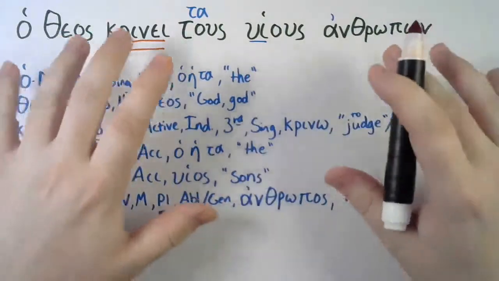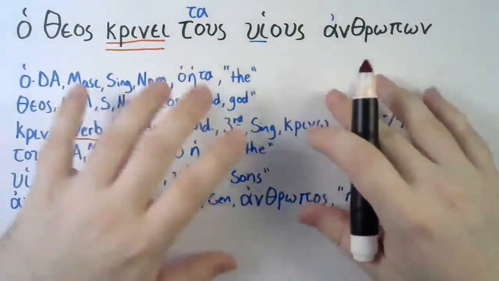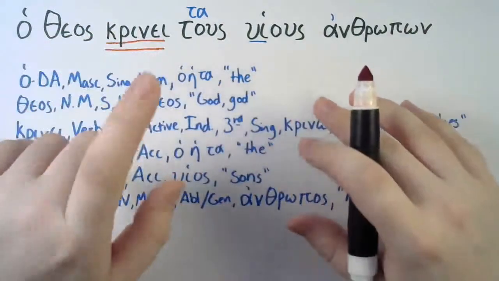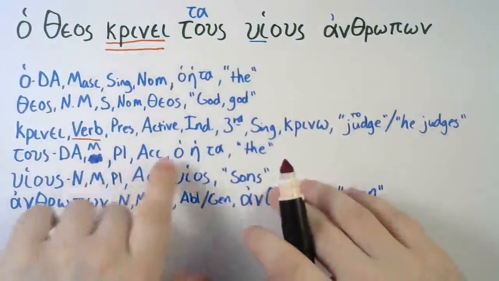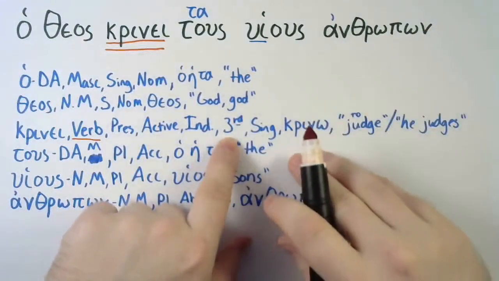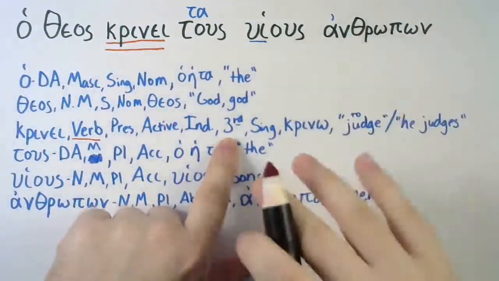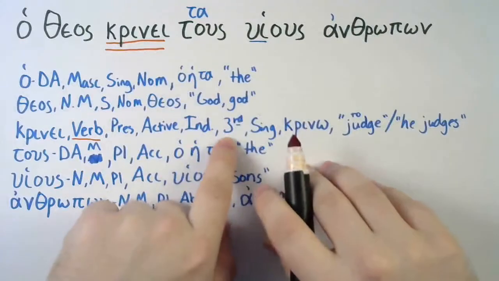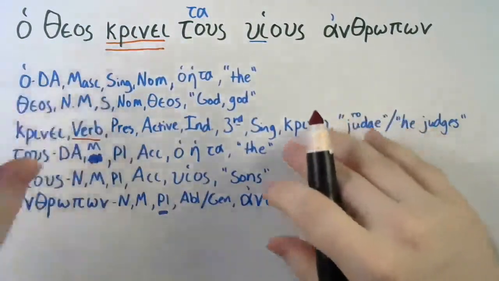Now we need to find the subject of our verb. Well, verbs have to agree with their subjects in person and number. Remember that? So it's third person, so it can't be a pronoun like I or you or something of that nature. So that rules out any I's and you's, but fortunately we don't have any, so we don't have to worry about that. But it's third person, so it could be a noun like karpos or something of that nature.